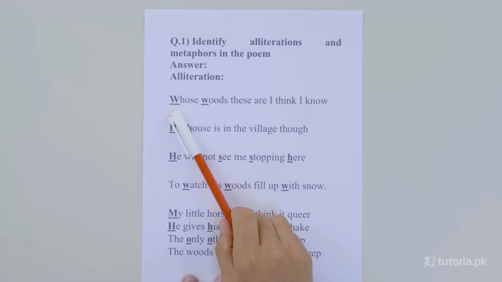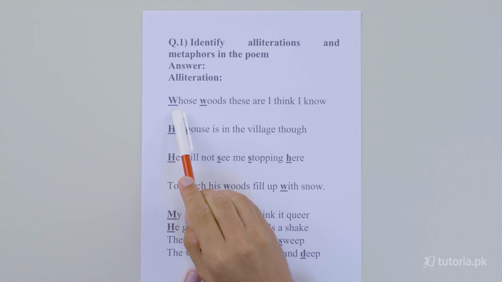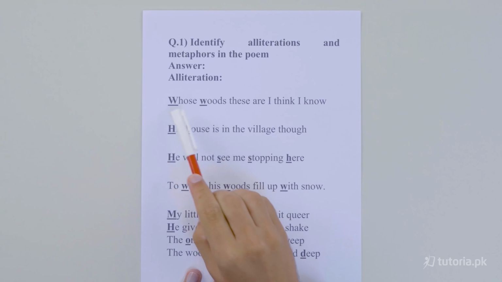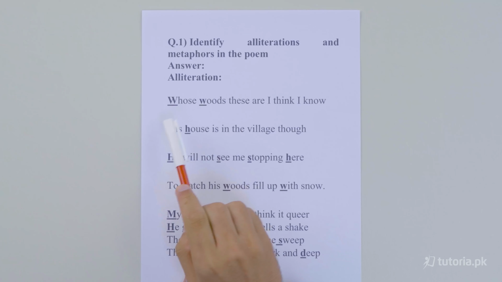First of all, we have to identify the alliterations. So, for your kind information, alliterations are those words or phrases where there is repetition of consonant sounds. If we look at the very first stanza, we can easily find whose and woods. Here, the W of whose and the W of woods both have the same sound. So that's why it is alliteration.